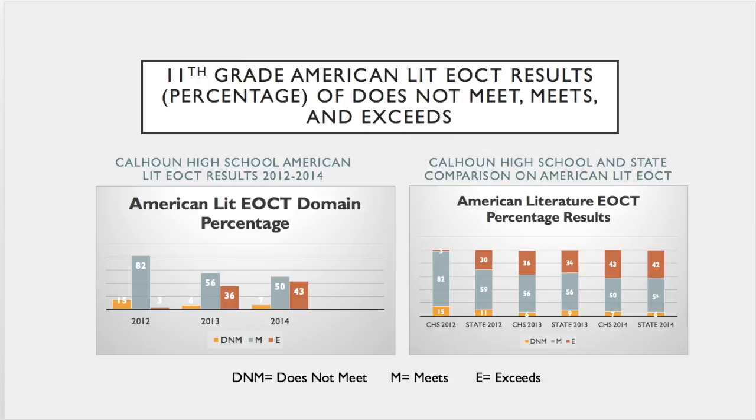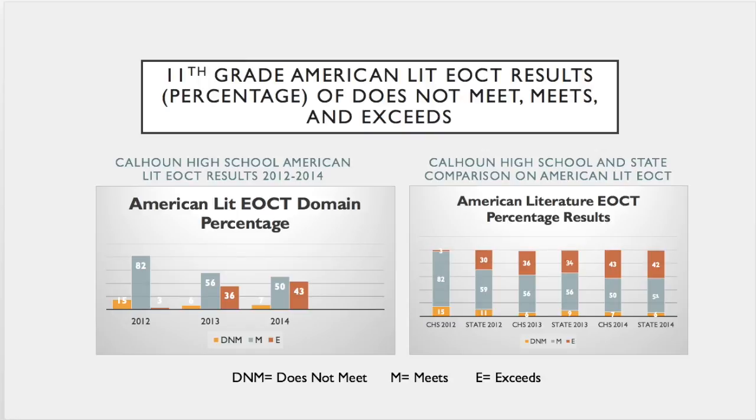As you see in 2012, there's a large percentage of students who met the standard, not a large percentage that exceeds. When you look at 2013 and 2014, you'll see that while the meets percentage went down, the exceeds went up, which is what you'd like to see, is students moving from meets to exceeds. And also the number of does not meets went down. So American Lit for Calhoun High School was trending upward in those years.